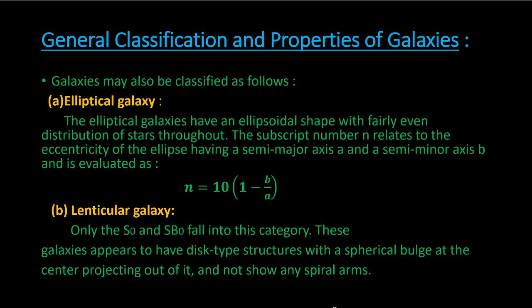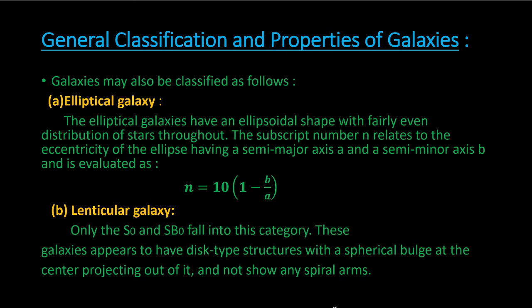So first one would be the elliptical galaxy. The elliptical galaxies can be from E0 to E7, as we have seen earlier. This number indicates only how the galaxies appear in the sky for us, I mean, with respect to humans on Earth, and not its true geometry. It has nothing to do with how it is oriented. E0 galaxies are almost round in shape, a sphere actually, but we see it as a circle because it is 2D as we see. And while the E7 galaxies are greatly flattened.